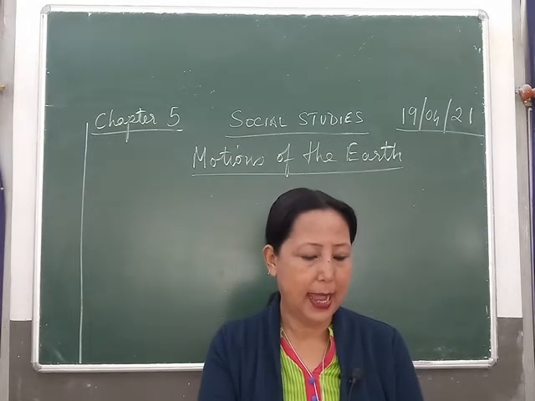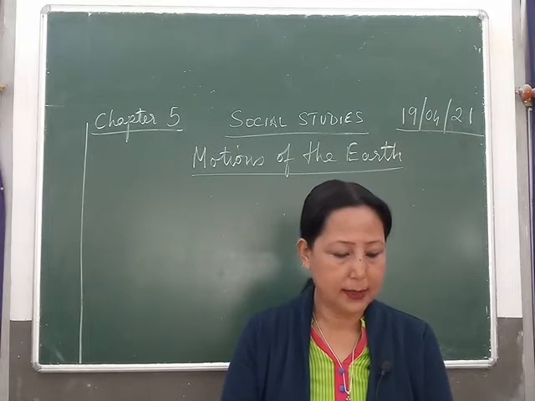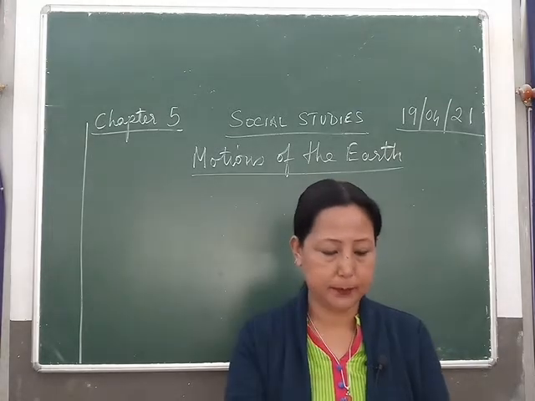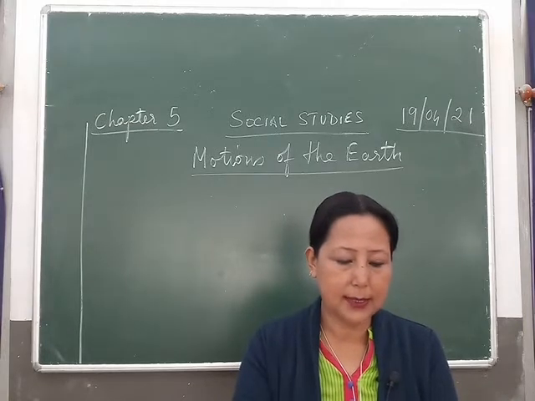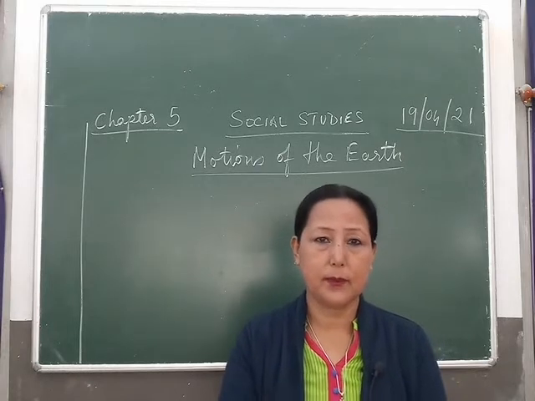Some planets have a straight up and down axis and some have a tilt. Tilt means slightly tilted, okay? The angle of the axial tilt for each planet differs.